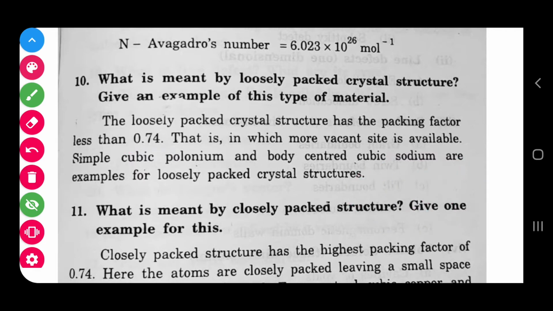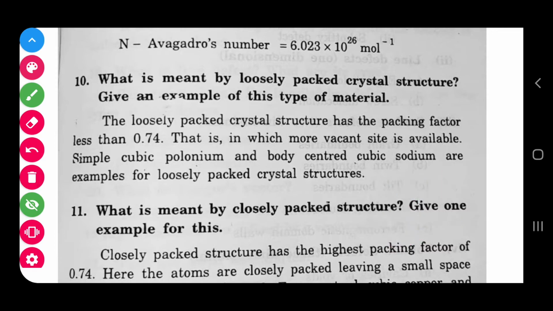So what does it represent? This 74% is filled by atoms. What is remaining? 26%. The remaining 26% is the empty space or vacant space. If the empty space is more, you can say it is loosely packed, right? That is the explanation for this case.